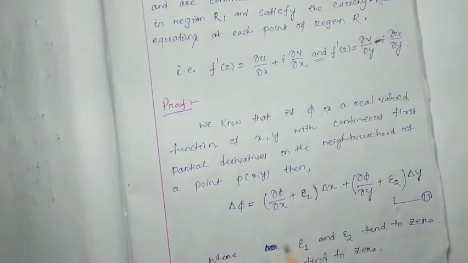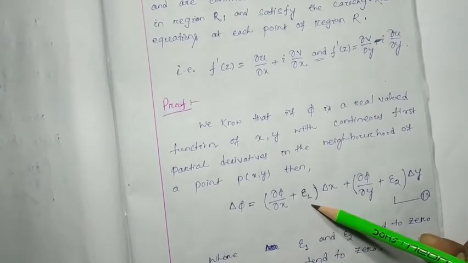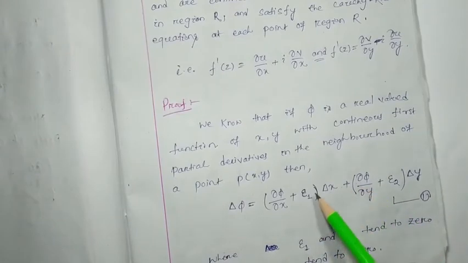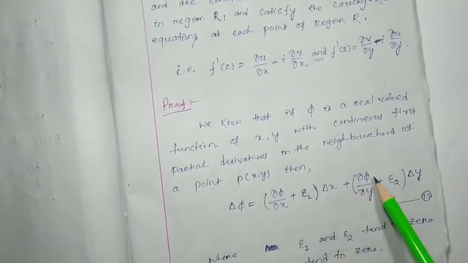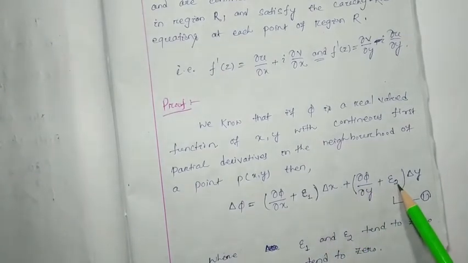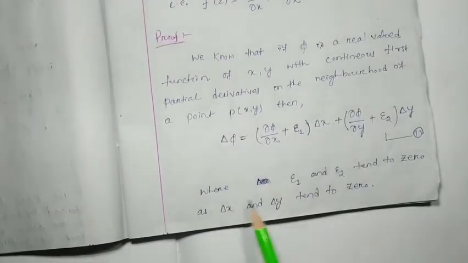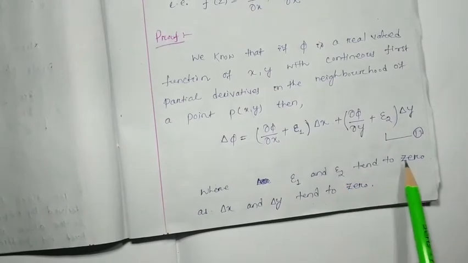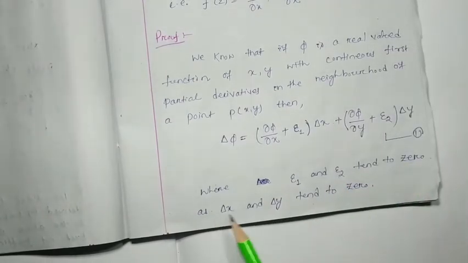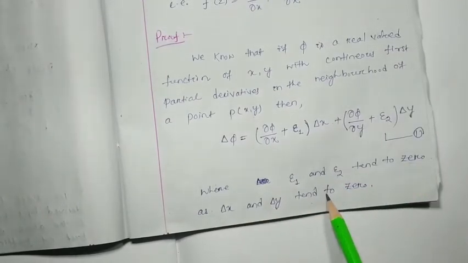So delta phi can be written as del phi by del x plus epsilon 1, into delta x, where epsilon is a small element, plus del phi by del y plus epsilon 2, into delta y. Let this be equation number 1. Here epsilon 1 and epsilon 2 tend to 0, and delta x and delta y also tend to 0.